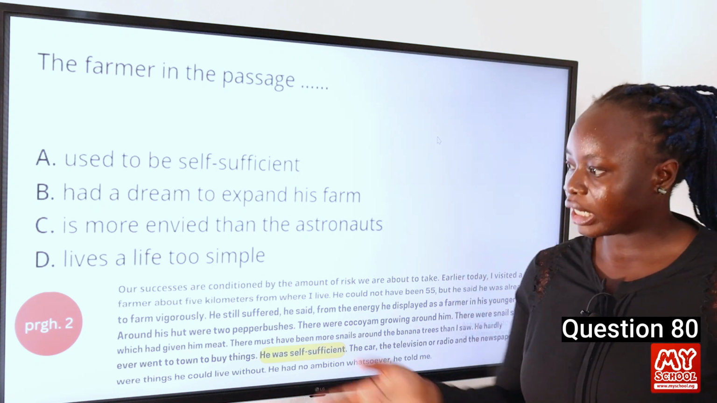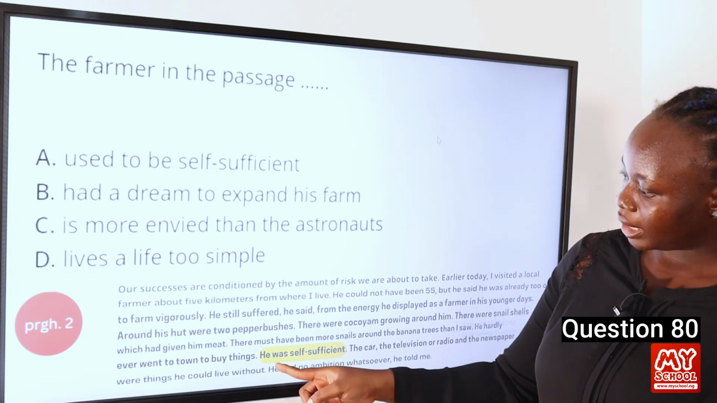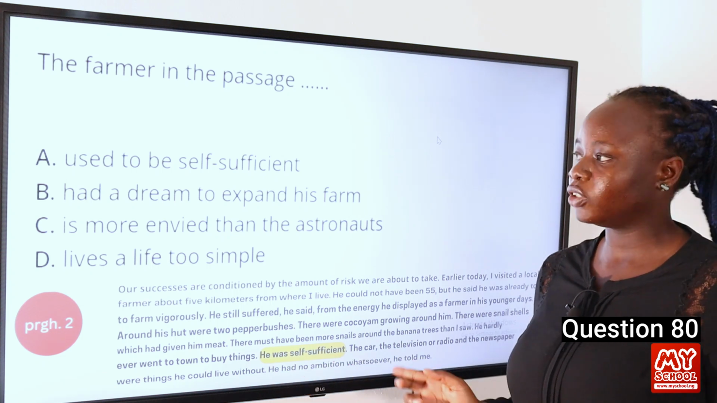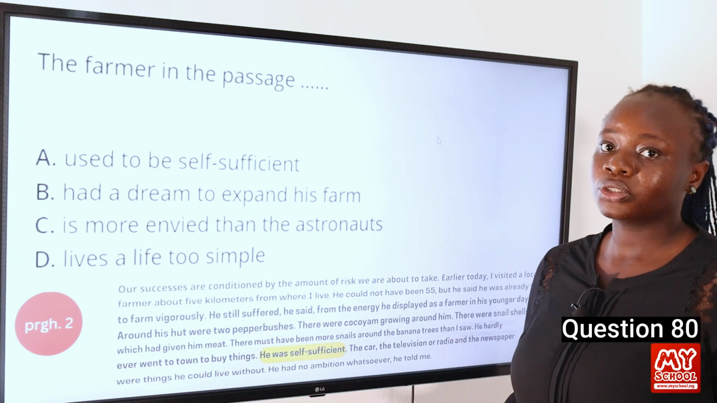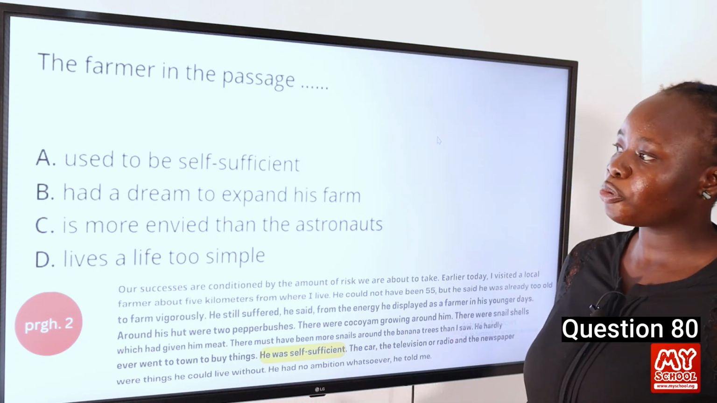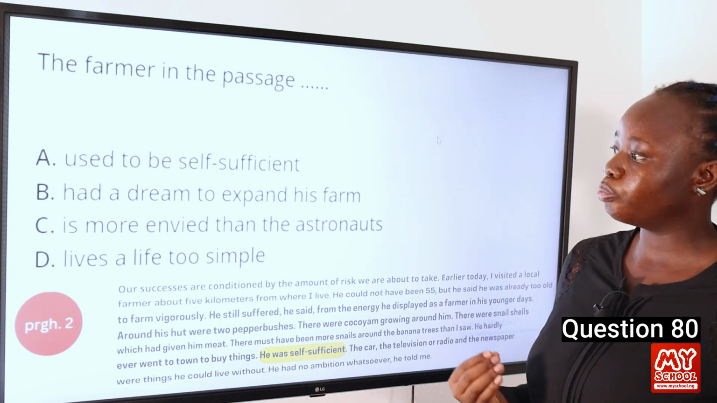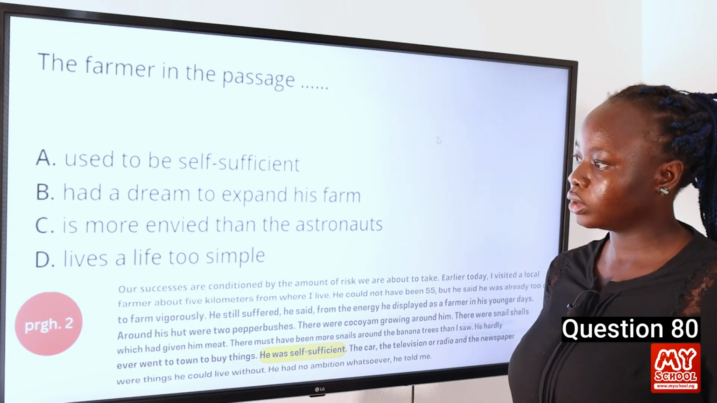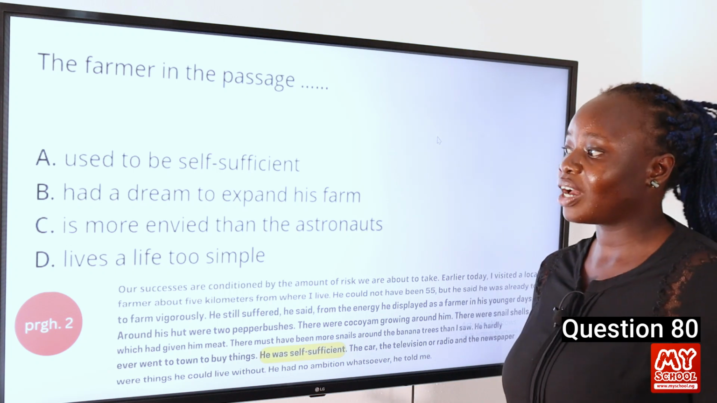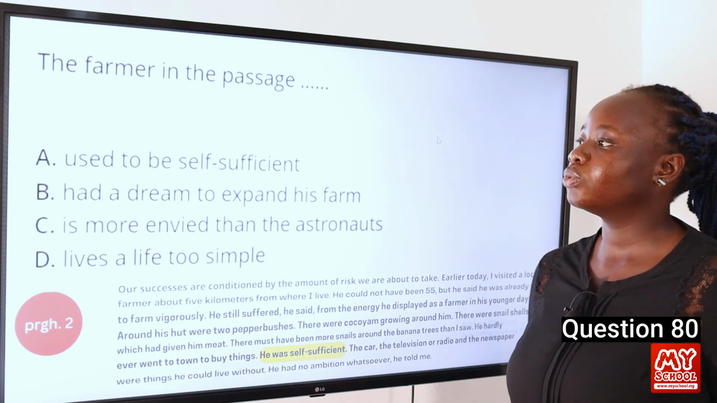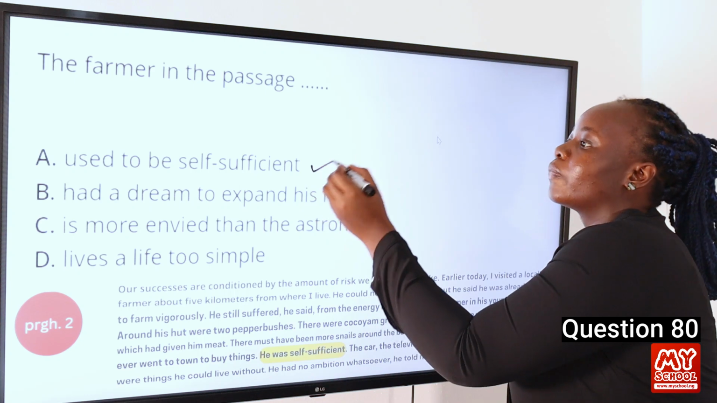The answer to this question can be found on paragraph 2, where it was stated he was self-sufficient. All the other options cannot be found in the passage. There is no reference to him dreaming to expand his farm or being more envied than the astronauts. There is also no reference to the fact that he lives a life too simple. So the answer to this question is A. He used to be self-sufficient.